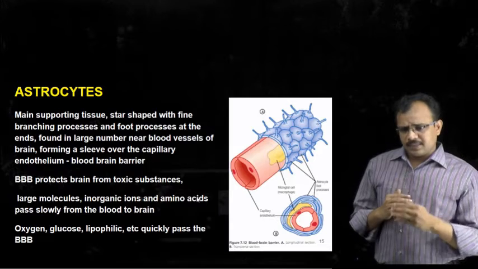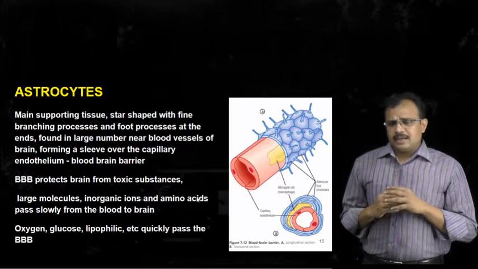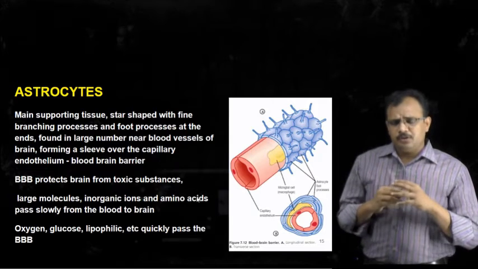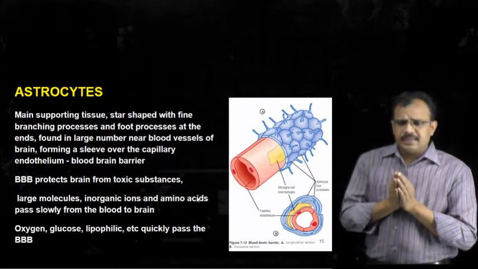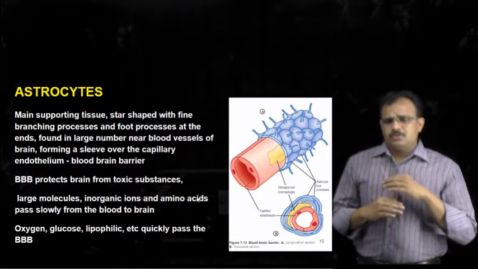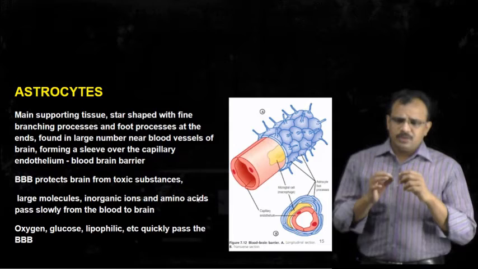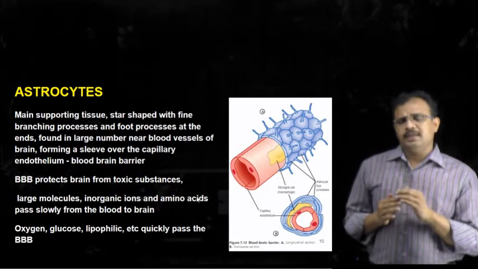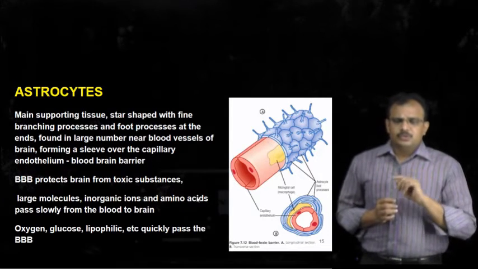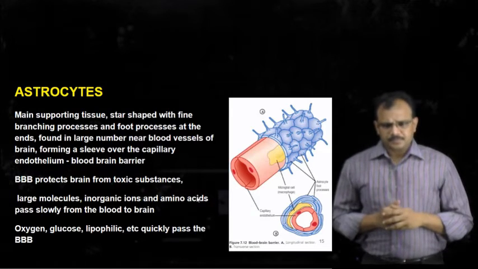The foot process forms another lining on these blood vessels, and these blood vessels also have endothelial cells which are very tightly attached with each other. This is once again formed by another covering of foot processes of astrocytes, so that they form 2 layers, and these 2 layers together form the blood brain barrier, and this barrier will restrict the transport of substances across this barrier from the blood into the brain.